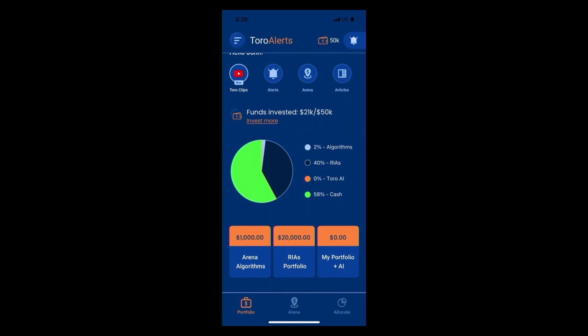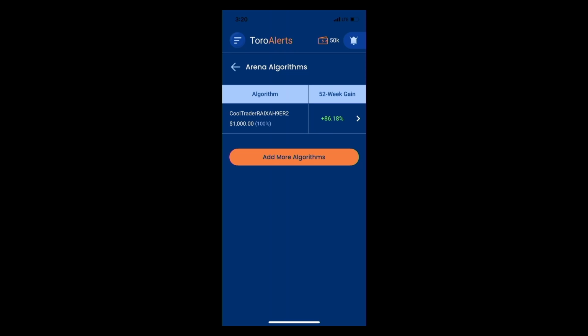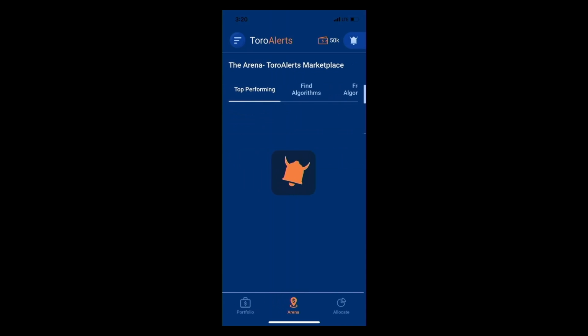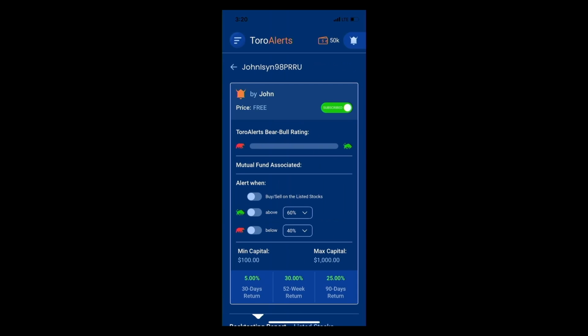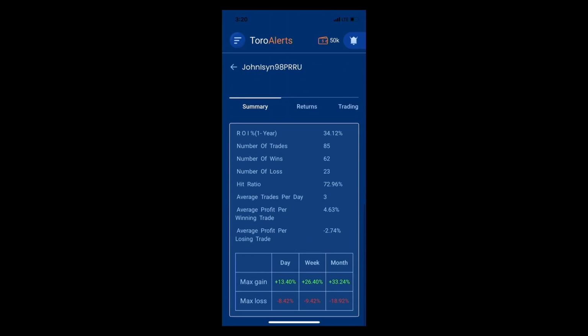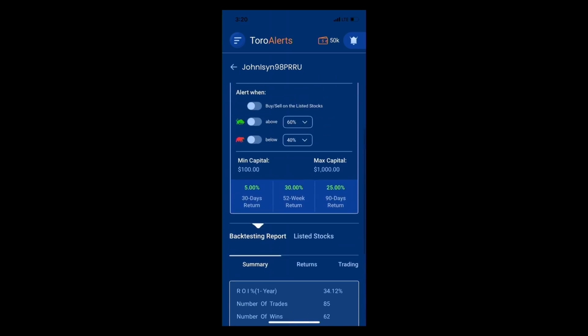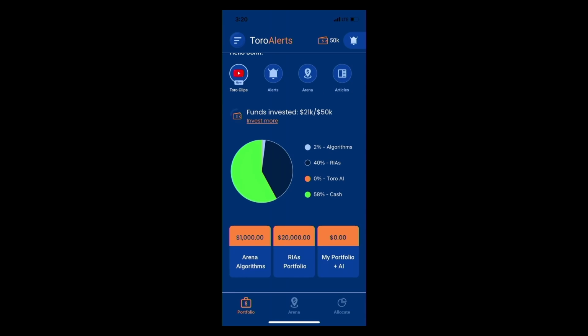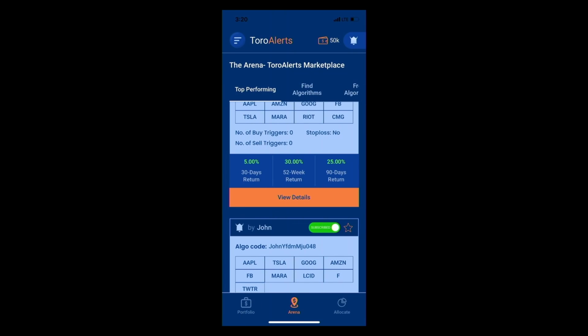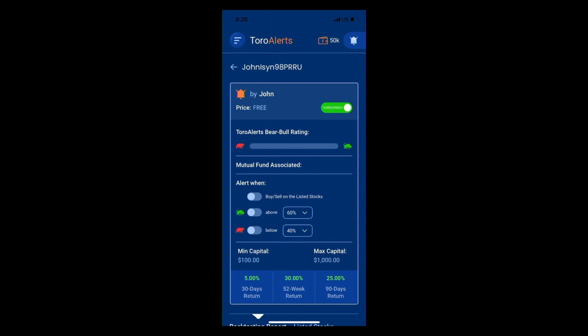The third and last option is to allocate funds to an algorithm designed by a trader. They can search for different kinds of algorithms, and let's say this person wants to look at this algorithm. It will give you backtesting results as to how many trades it has done, what was the success ratio, what was the failure ratio, and they can subscribe to that. So this person can allocate funds and distribute their funds into three different areas.